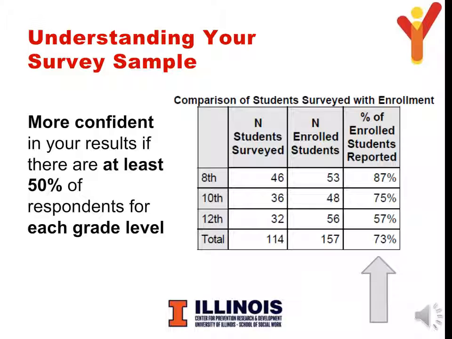You can also check the demographic profile of students who took the survey, which can be found in the first tables of your report. If the demographics of your surveyed students are very similar to your total student body, you can feel more confident in the data. It is also important to determine if there was a unique situation that caused fewer students to take the survey than expected. For example, if a specific group of students, such as honors course students or student athletes, were not included in the IYS, your results could be impacted.